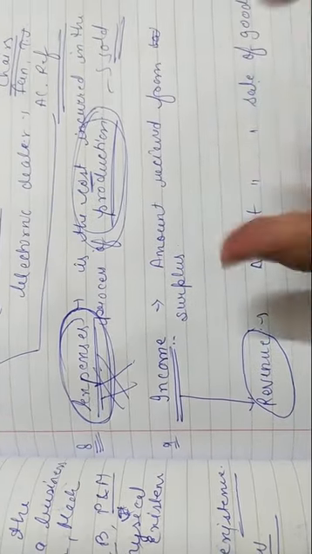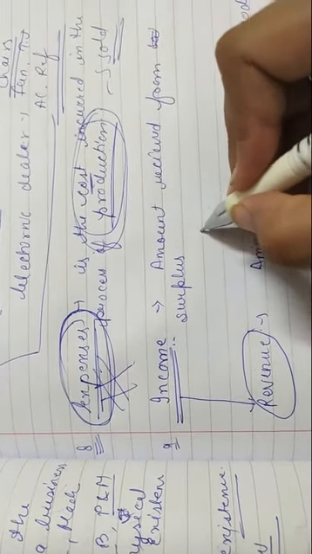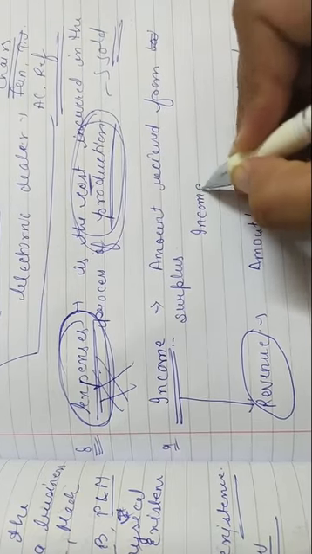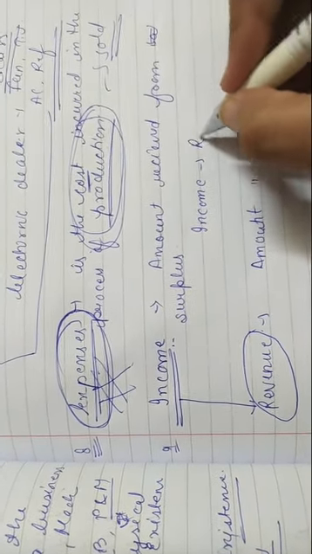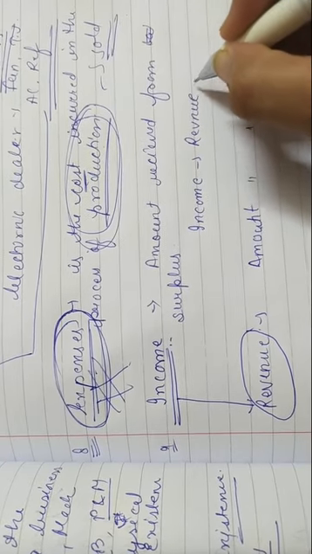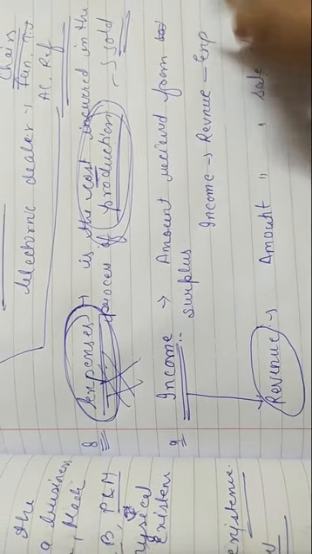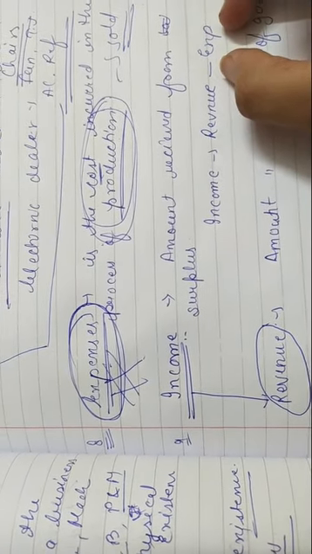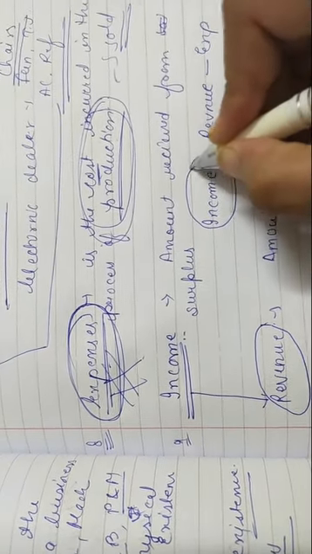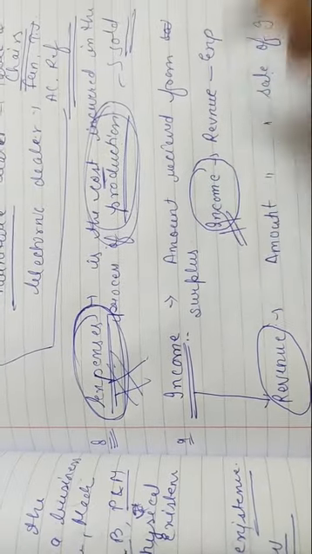Income is the difference between revenue and expense. So the income is the surplus which we will gain by selling our goods, so it is revenue minus expense. It means when we subtract our expenses from our receipts, the amount which has been left, that is called our income.